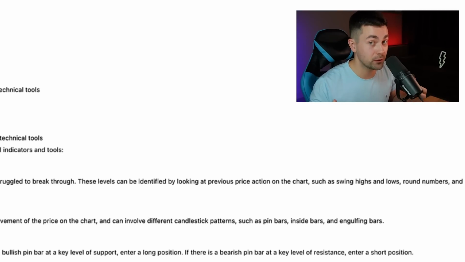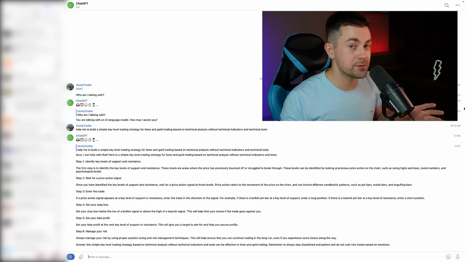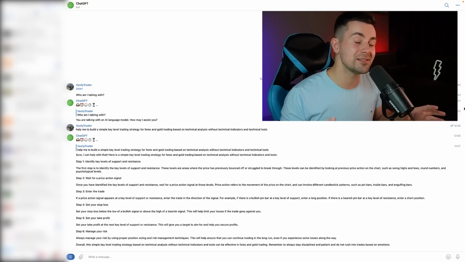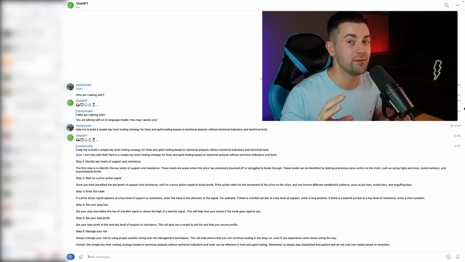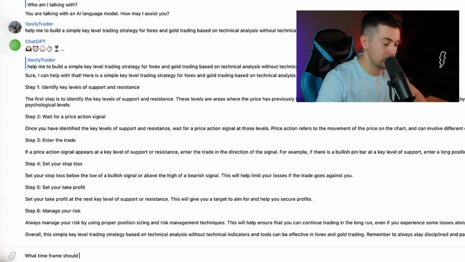and the psychological levels. Of course, I already have questions about the first step because it is not clear on which time frames we should look for the key levels, and it is still not clear how exactly we should look for these key levels. So let's ask ChatGPT to clarify. So the second question will be, what time frame should I apply to identify key levels?